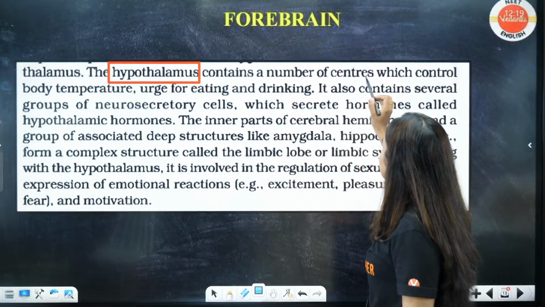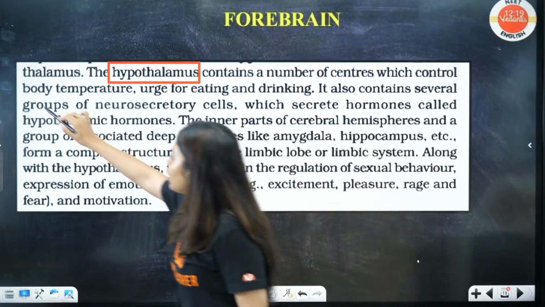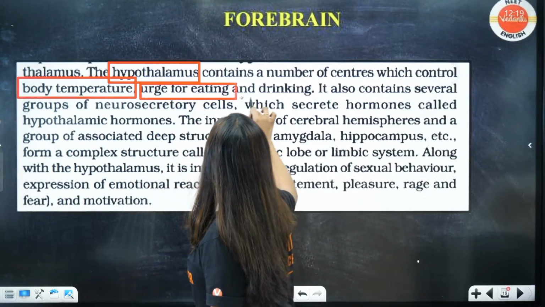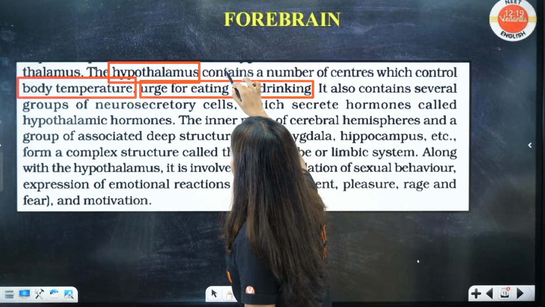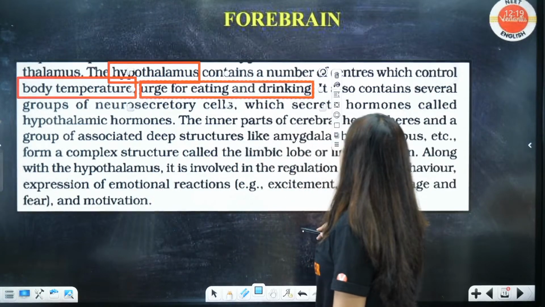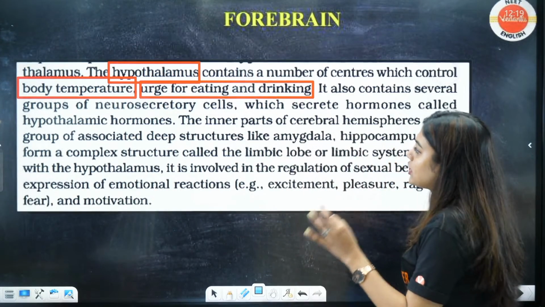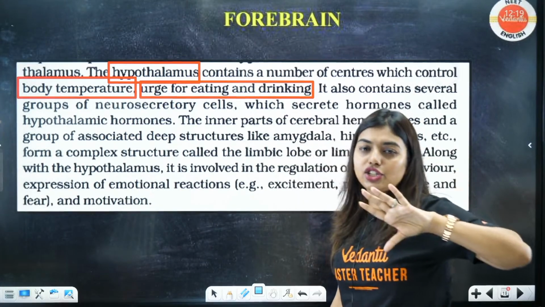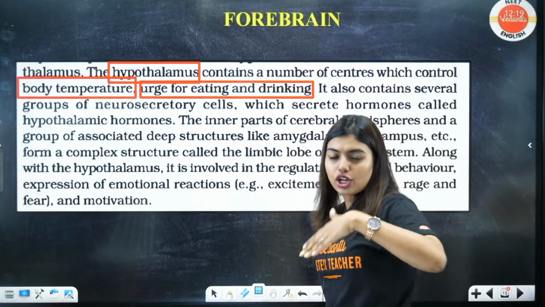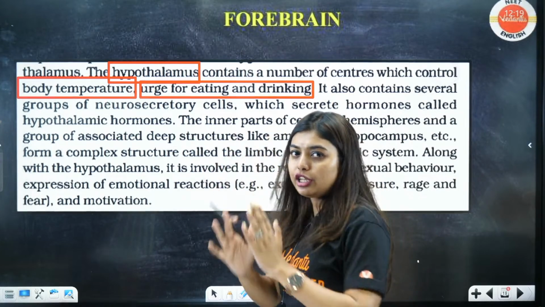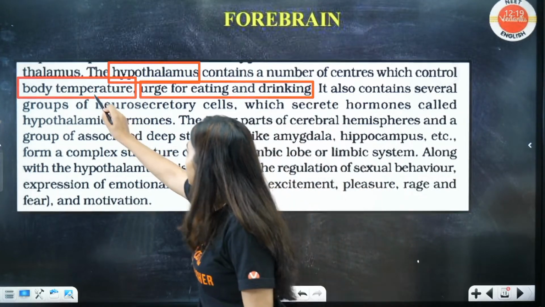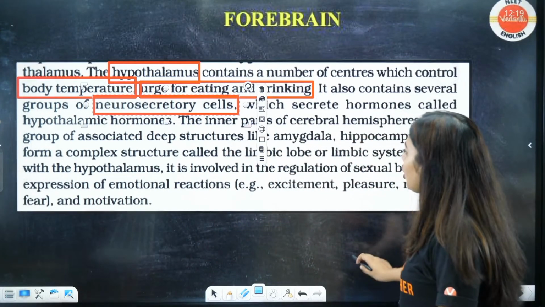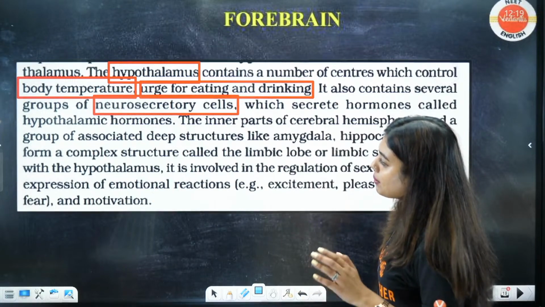This hypothalamus contains a number of centers which control what all? Body temperature, okay? Urge for eating and drinking. This is the one which is going to give us the sensation to eat and drink. It also contains several groups of neurosecretory cells. These are the cells that add their secretion into the posterior and anterior lobes. Infundibulum, stalk, all this I'll teach you later in chemical coordination. Neurosecretory cells secrete hormones called hypothalamic hormones.